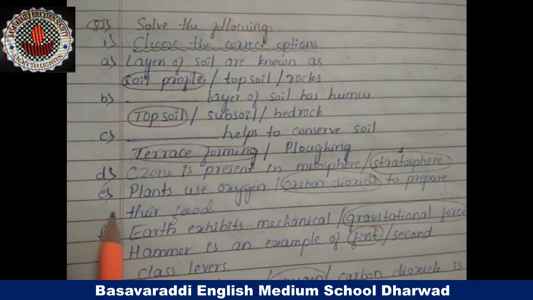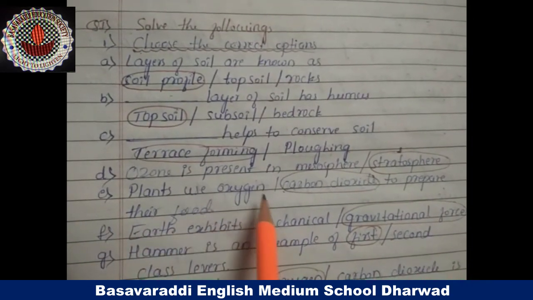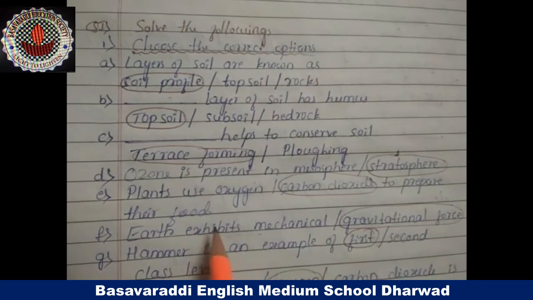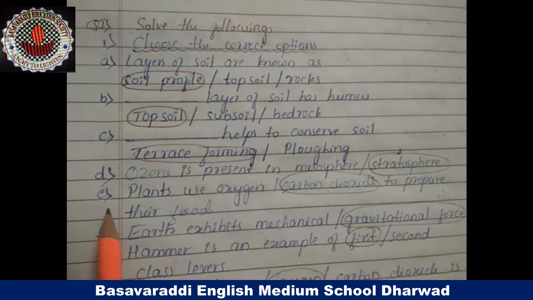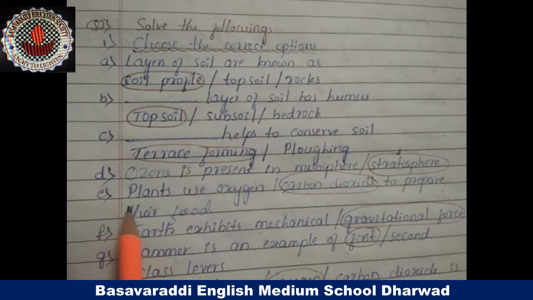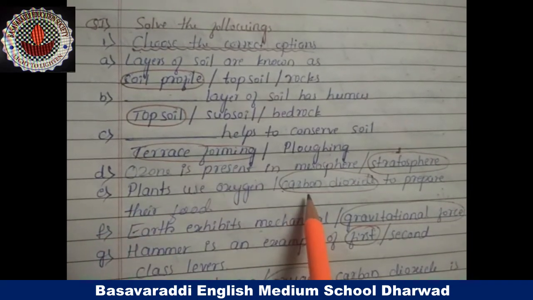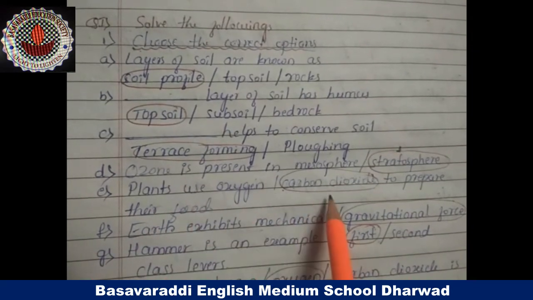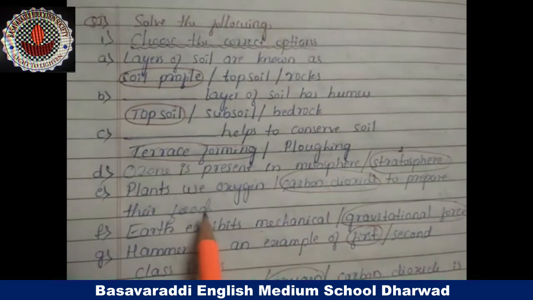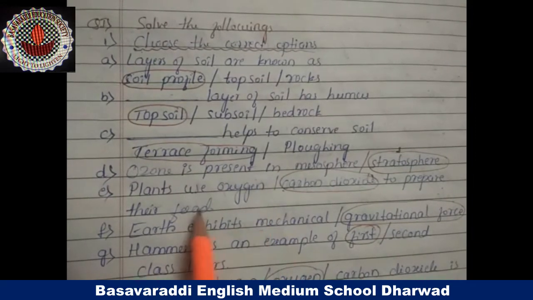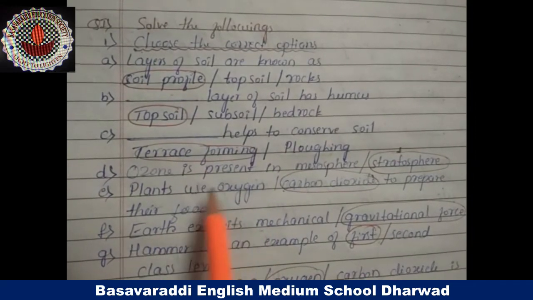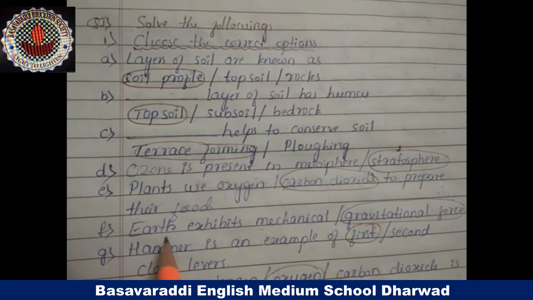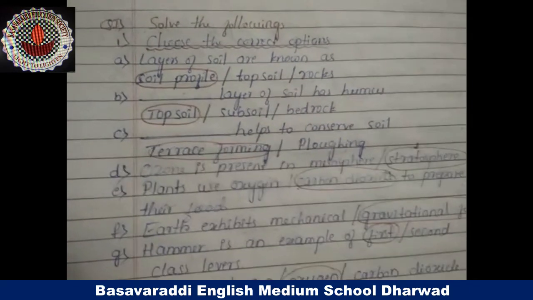Next E question, plants use oxygen or carbon dioxide to prepare their food. The correct answer is carbon dioxide. Plants use carbon dioxide to prepare their food. This process is called photosynthesis. In the presence of sunlight, plants prepare their food.